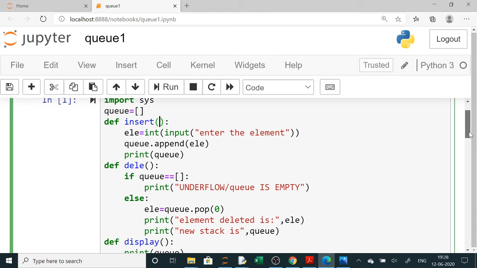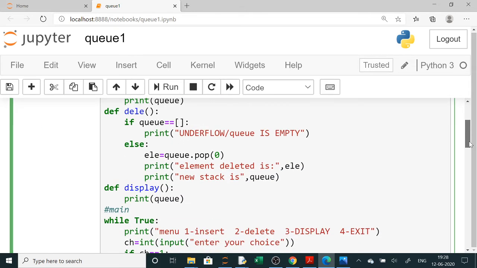Next will be your delete function. In the delete function, the first thing you check is if q is empty, then we print underflow, q is empty. Else we will pop the first element, that is here FIFO is implemented, first in first out. So the first element means 0 index. The first element will be deleted or removed from the queue. Now display is very easy. To display a list we use print and the name of the list.